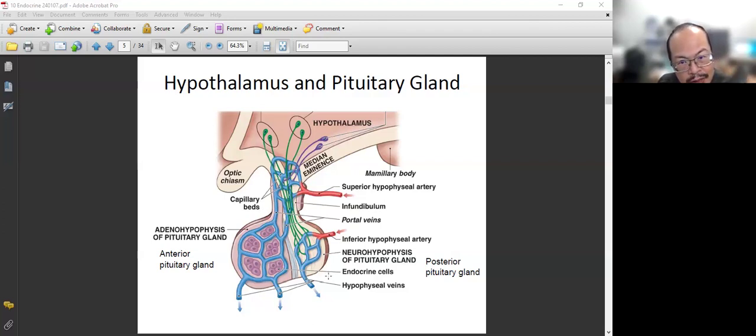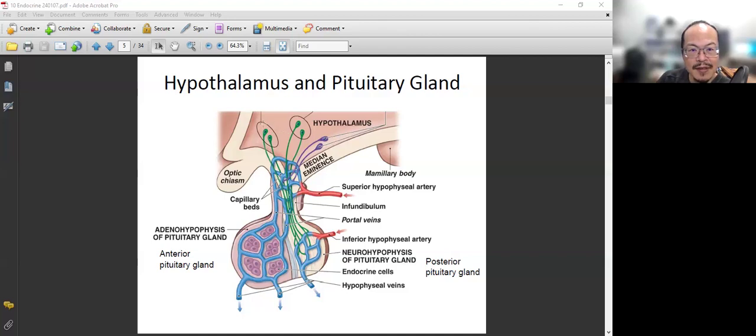We have the posterior, also called the neurohypophysis of the pituitary gland, or easily just say posterior. This is the posterior pituitary gland, and we have the anterior pituitary gland. The posterior is an extension from the hypothalamus. Here is the hypothalamus. This nerve extends downward toward the posterior pituitary gland.